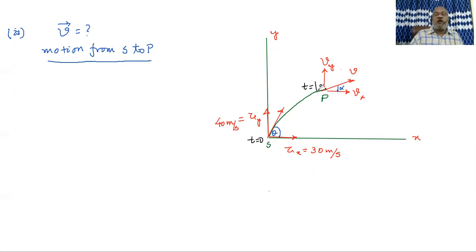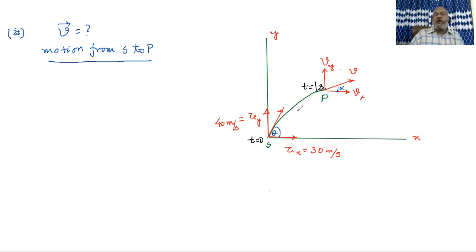From 0 to 1 second, the body goes from S to P, we know it already. So our objective was, without breaking the motion or separating or resolving the motion into its horizontal and vertical, or maybe you can say X and Y components, can't we deal with the motion in one go?